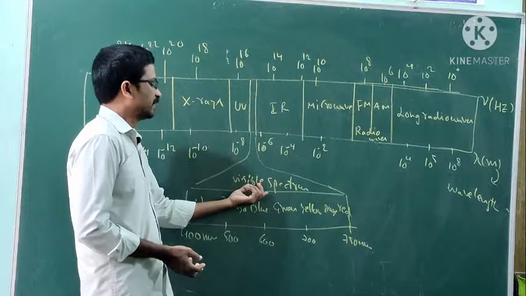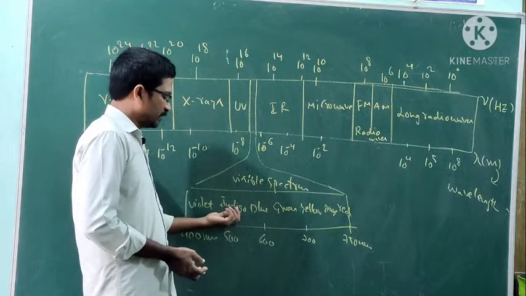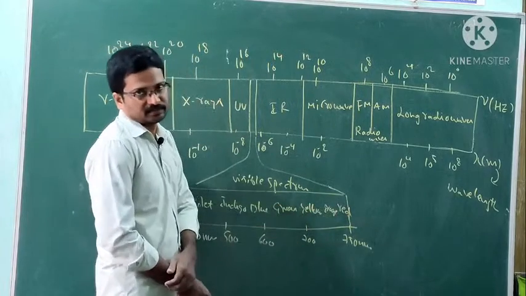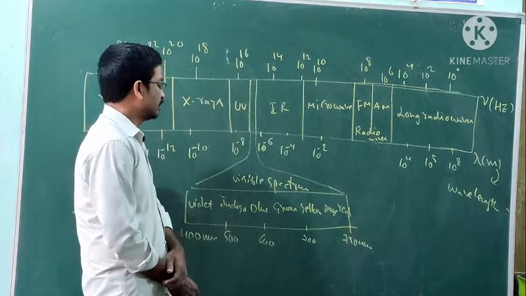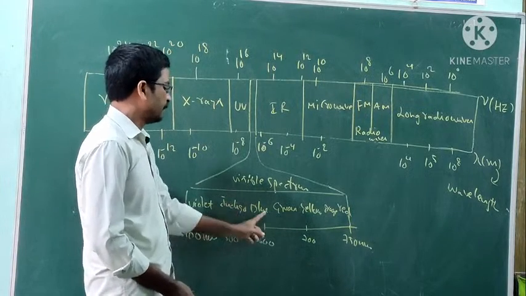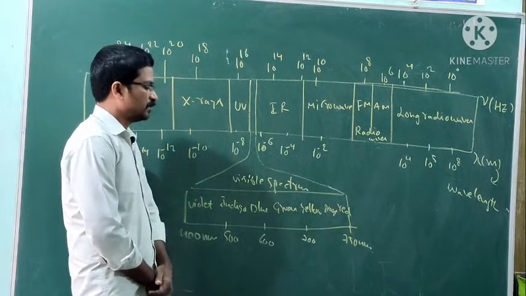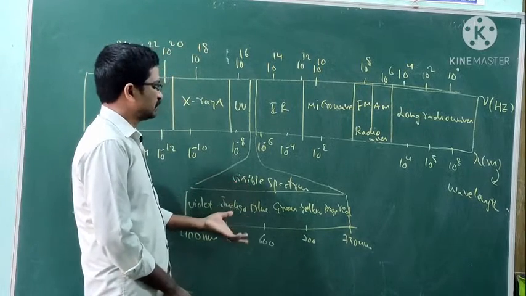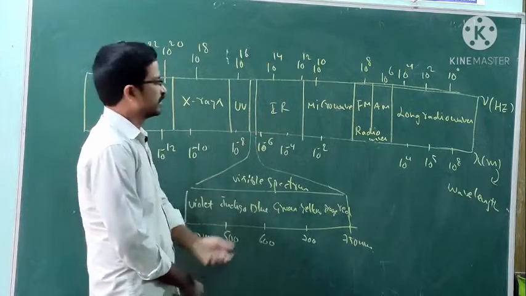The visible spectrum contains violet, indigo, blue, green, yellow, orange, red: VIBGYOR. This is the visible spectrum, in between IR radiation and UV radiation.